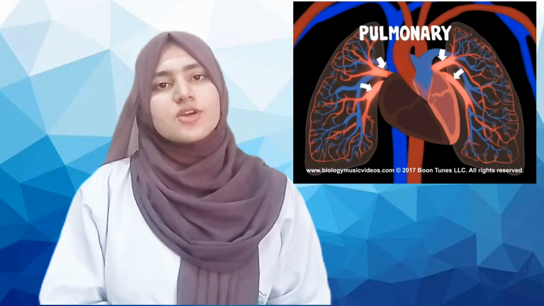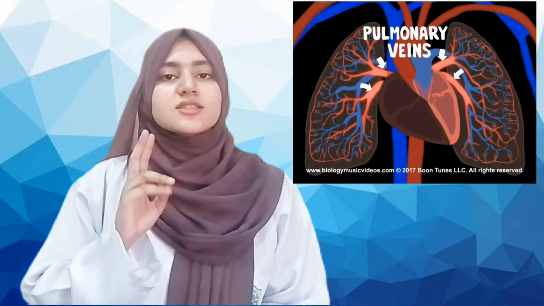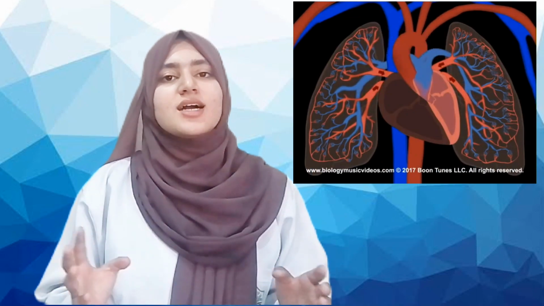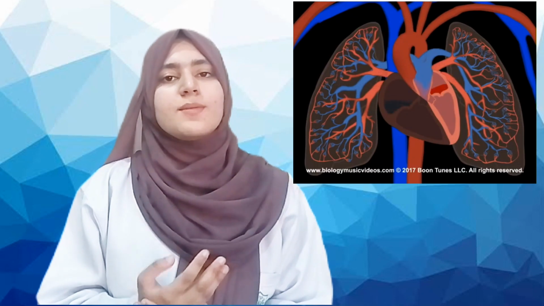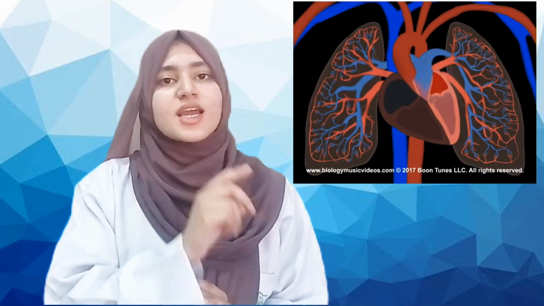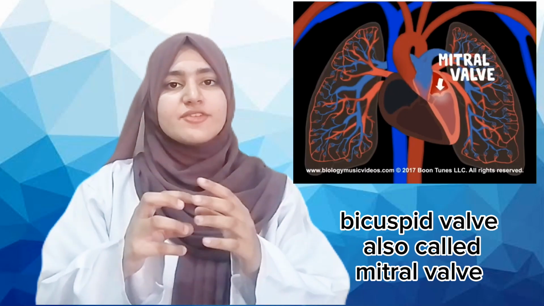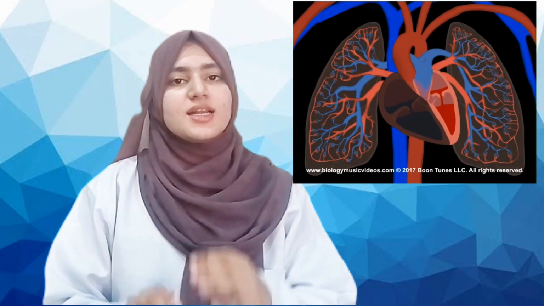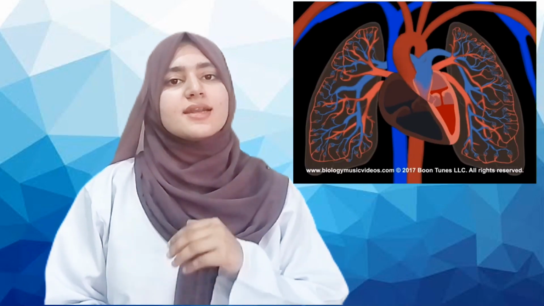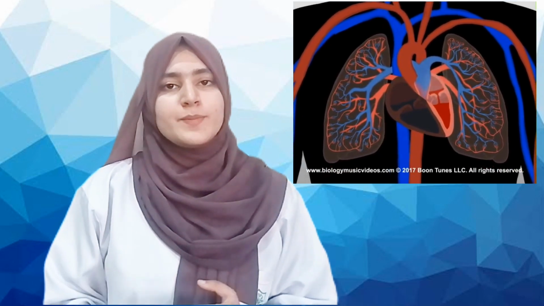All the veins carry deoxygenated blood, but the pulmonary veins carry oxygenated blood. The two pulmonary veins from each lung, meaning a total of four pulmonary veins, carry oxygenated blood from the lungs to the left atrium of the heart. And the bicuspid valve opens and the left atrium contracts and pumps the blood into the left ventricle, and the oxygenated blood now comes to the left ventricle, and the pulmonary circulation is completed.